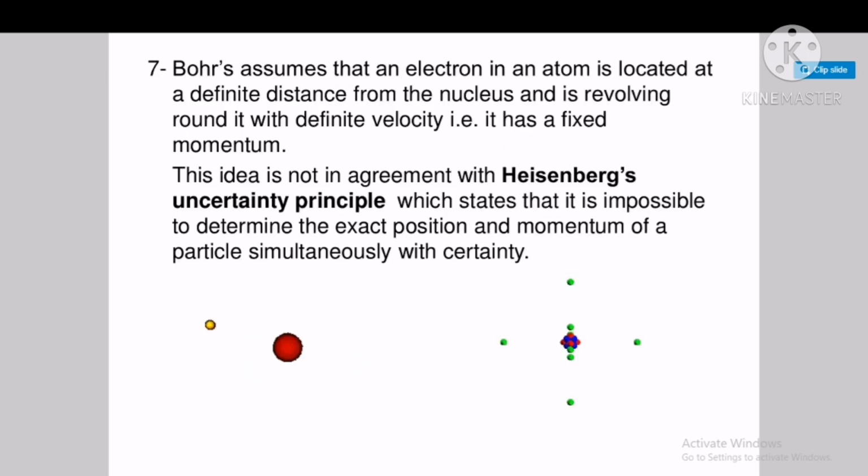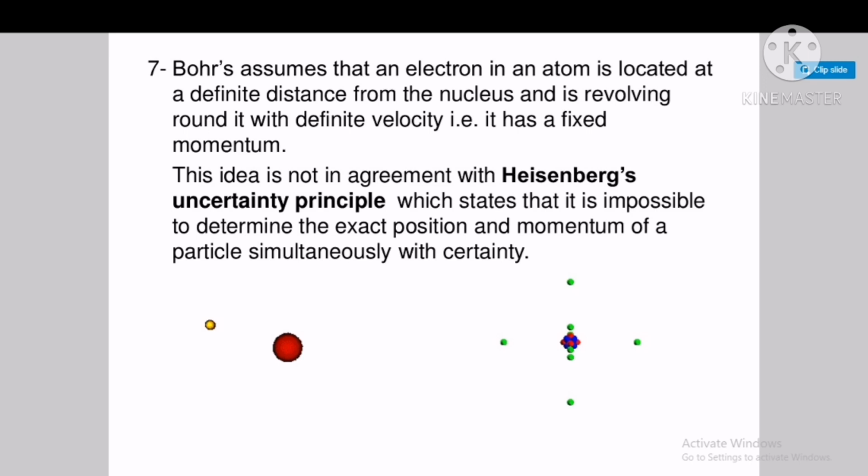Now the last drawback is that Bohr assumed that an electron in an atom is located at a definite distance from the nucleus and it revolves around it with a definite velocity. Distance is the same, velocity is fixed. That is, it has a fixed momentum, because momentum is the product of mass and velocity. So velocity is fixed, momentum is fixed. It also says the electron is located at a definite distance.